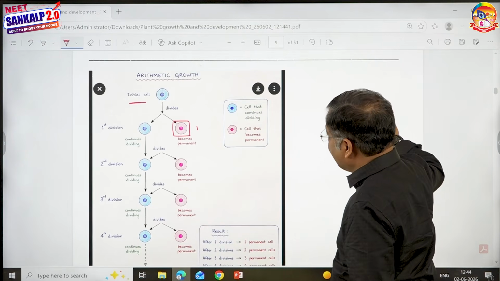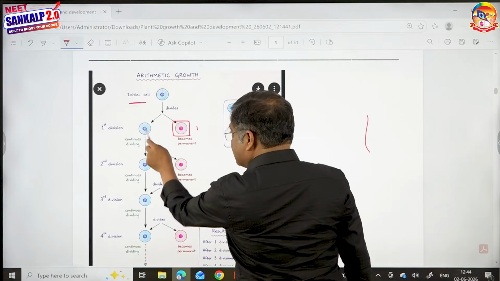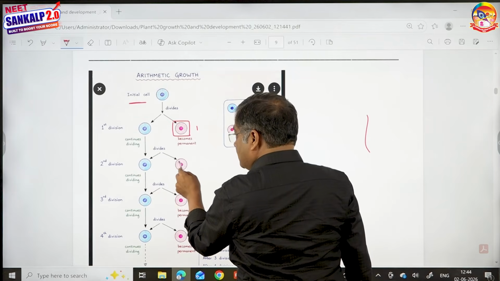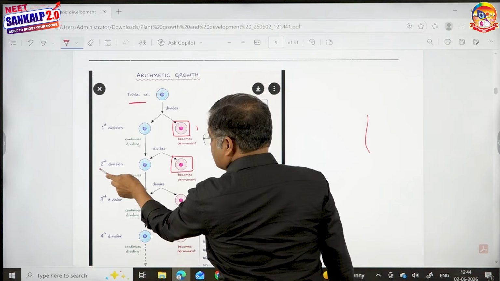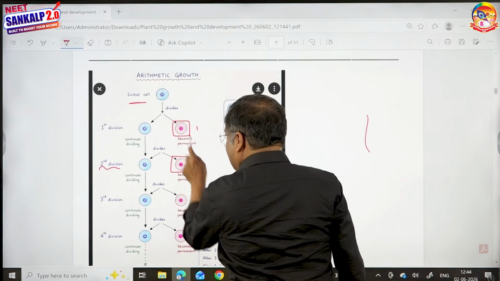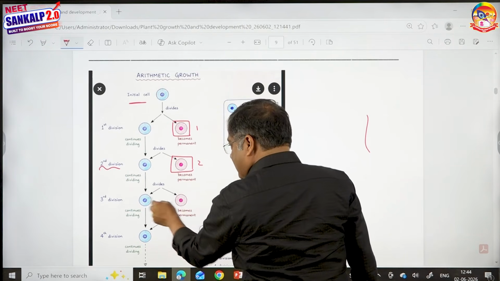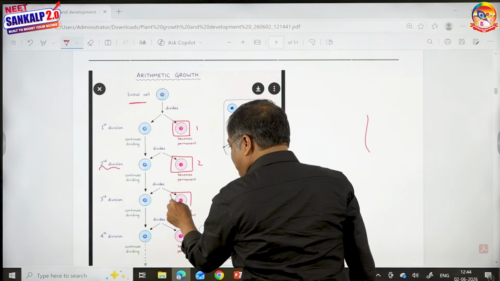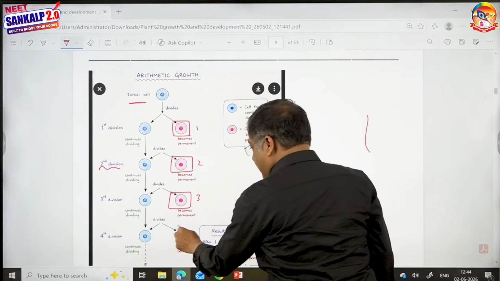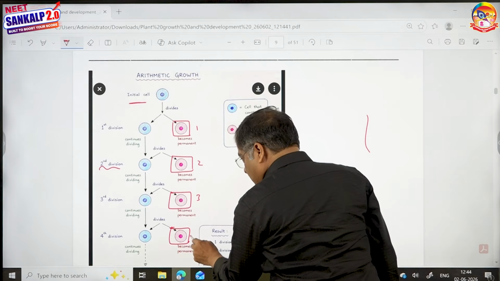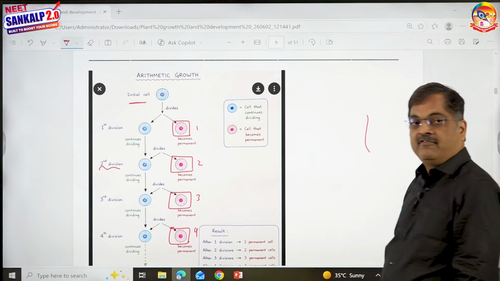Then this cell again divides into 2, and one cell becomes permanent. So after 2 divisions, the number of permanent cells is 2. Again this cell divides into 2, and one becomes permanent. After 3 divisions, the number of permanent cells is 3, and after 4 divisions, it is 4.